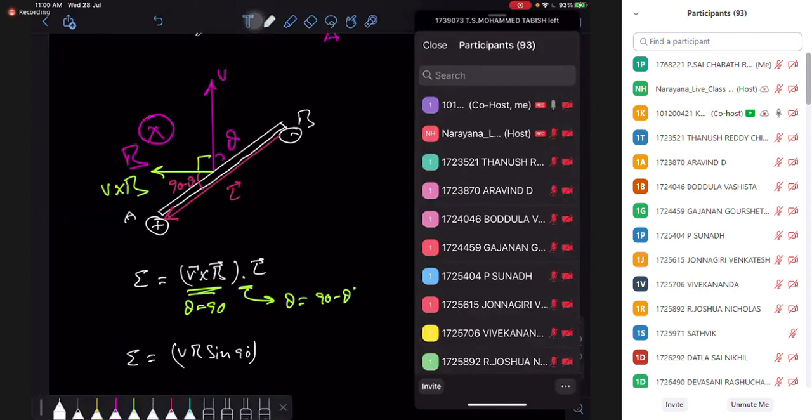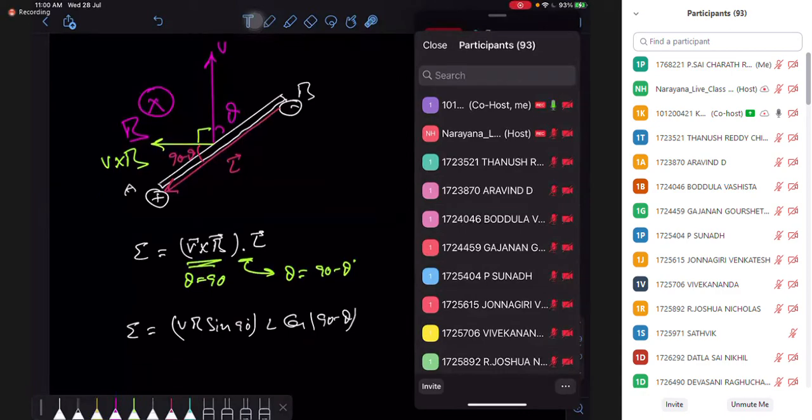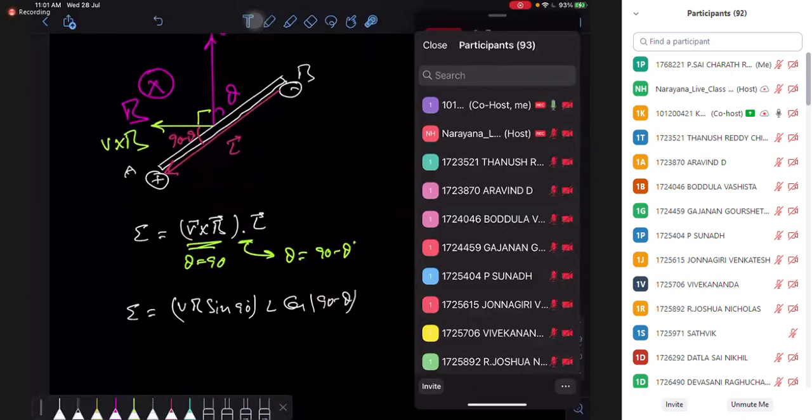If I open the dot product, it will give me AB cos theta, since the angle between the length vector and V cross B is 90 minus theta. So cos of 90 minus theta. When you open the dot, it will give cos. When you open the cross, it will give sine. See, so what is my EMF value?